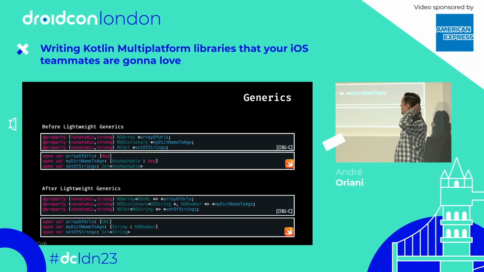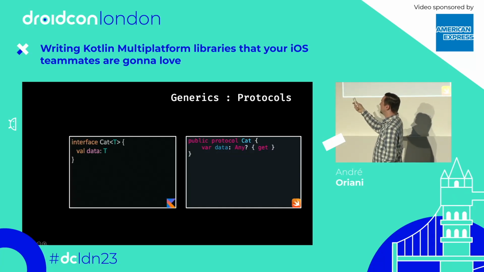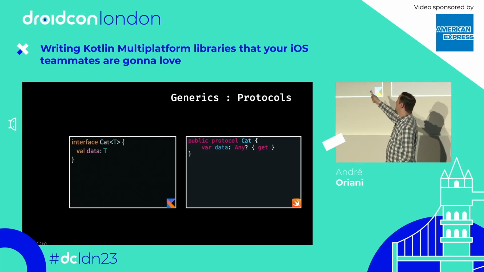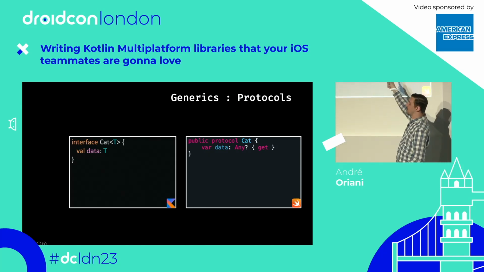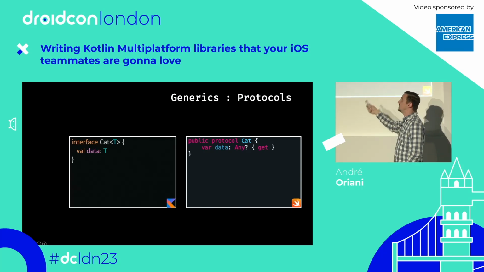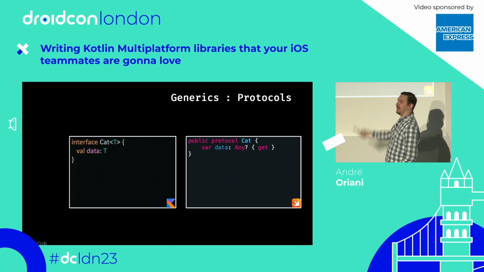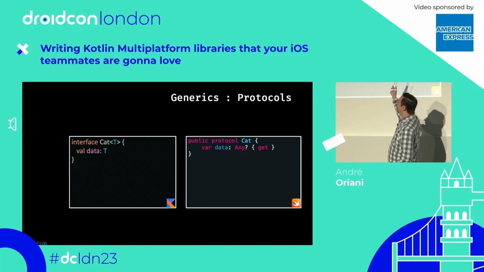So let's see some examples to make it clear. Here we have an interface Cat that defines only one field, data, right? It is a generic field. But here in the exported Swift API, we see that our interface, as I already told you, is going to become a protocol. But protocols do not support generics. So our data field is going to be mapped to Any, which can be anything at all. And it's going to be Any nullable, right? So you can improve this to make it not nullable if you bound T to Any.